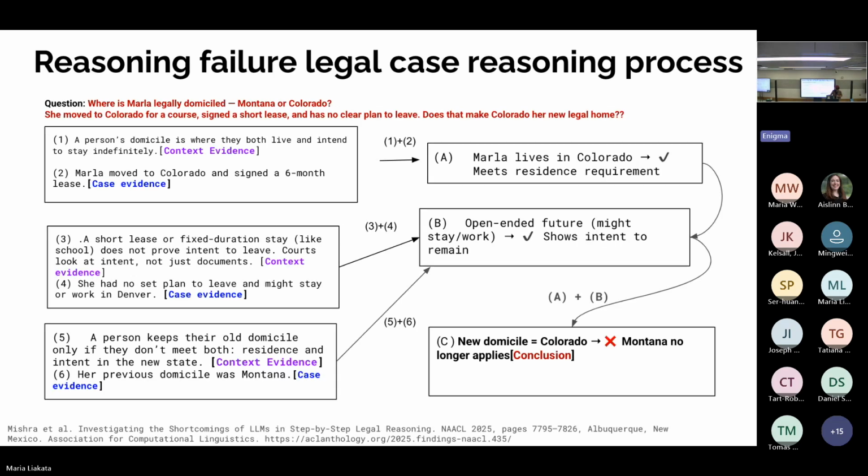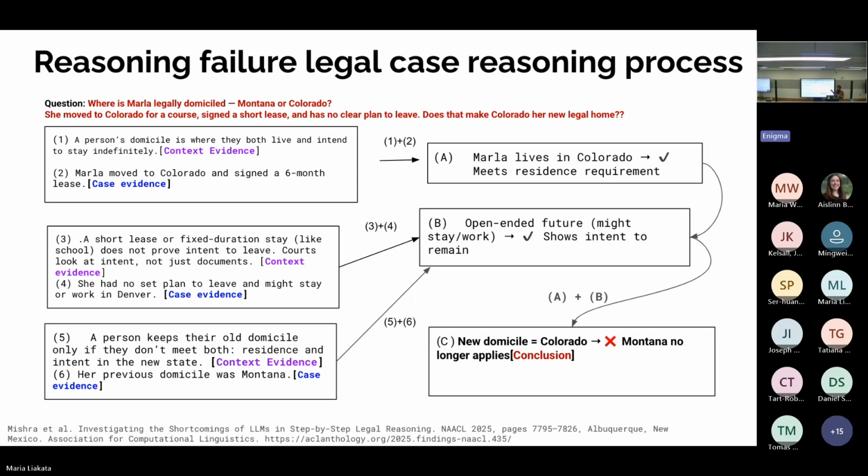I have a case here which is a bit different from the previous one. We are talking about understanding the domicile of a person here. Is it Montana or Colorado? To give you a very simple context, here are some points about this legal context. The person currently resides in Denver, moved there for a 2-year hairstylist program, was unsure about her career choices, and had plans to leave the program if she didn't like it. She mentioned she might look for work in Denver or other Western states, including Montana. And she has a 6-month lease in Denver, and was previously domiciled in Montana.